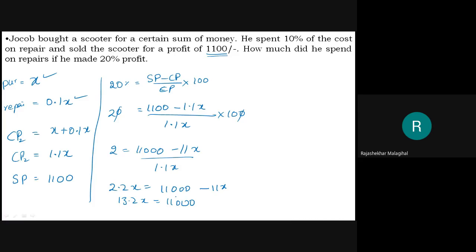Somewhere I did wrong. Profit, SP 1100, 1.1.